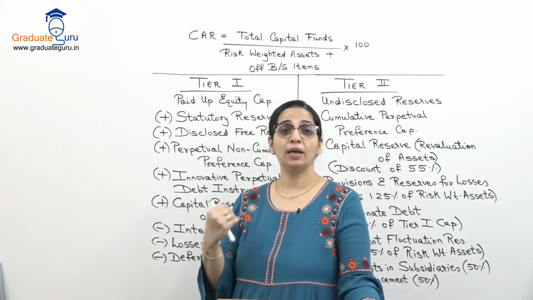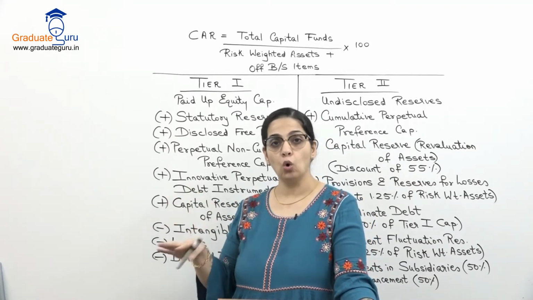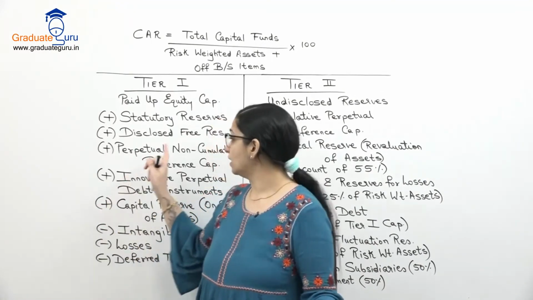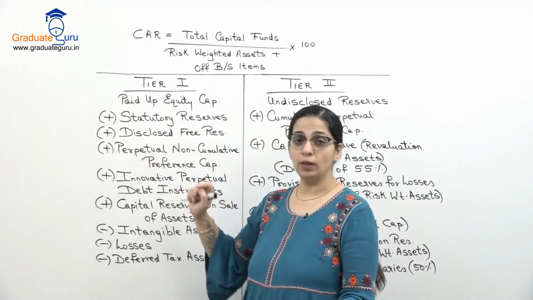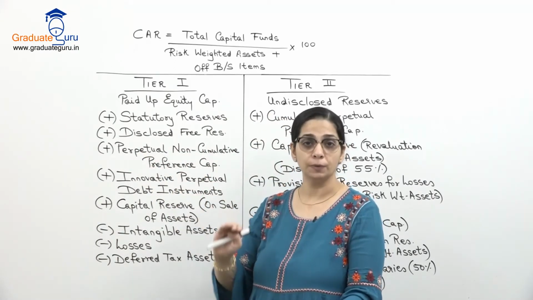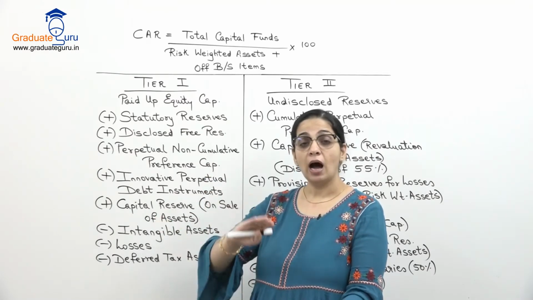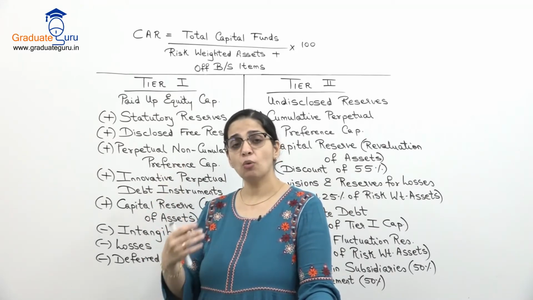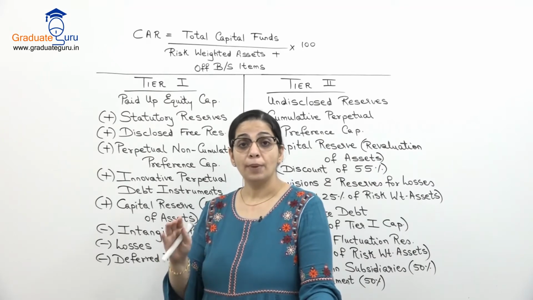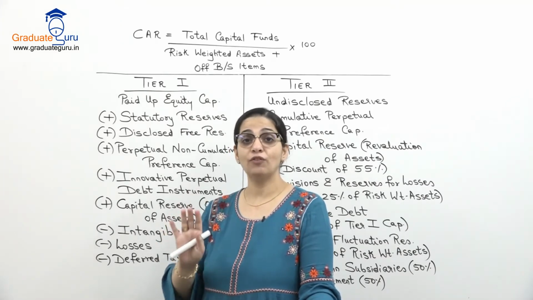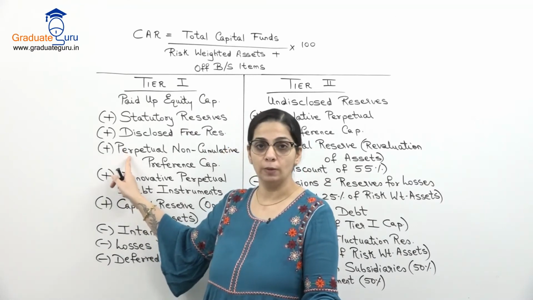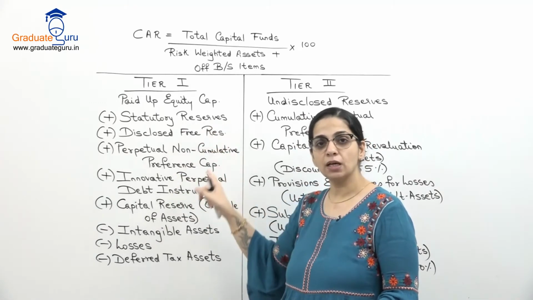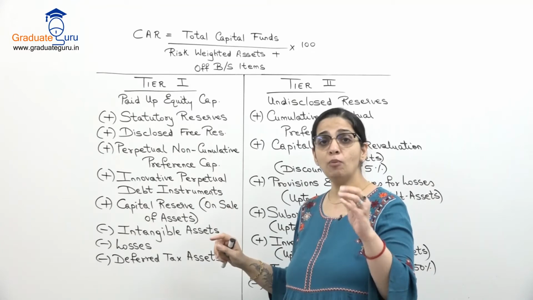अगर एक साल में dividend pay नहीं हो सका, then they have to forgo, that is surrender that dividend, वो dividend उन्हें next year में नहीं मिलेगा. So that is non-cumulative. Now perpetual, perpetual का meaning है forever. So जो preference shares are forever, that is उनकी एक redemption date fixed नहीं है. See preference shares, you have to redeem at some point or the other, पर when the date for redemption is not fixed, then they will be called perpetual. So ऐसे perpetual non-cumulative preference shares जो हैं, that comes under tier 1 capital because they are almost similar to equity shares.